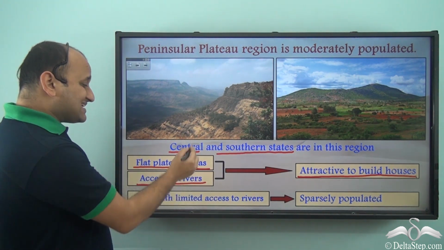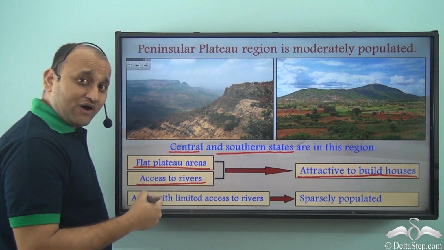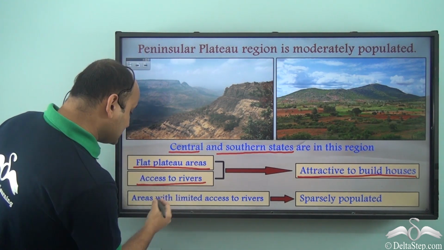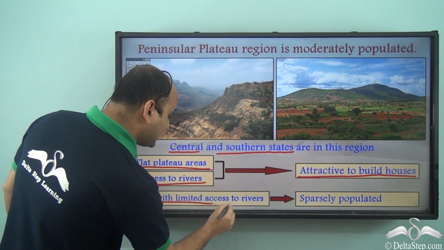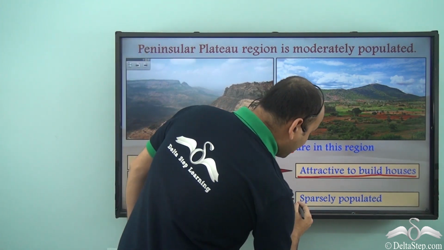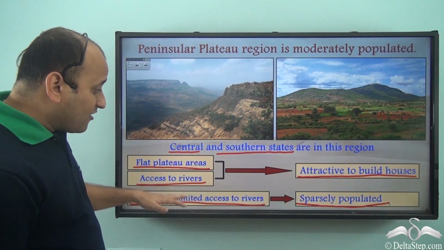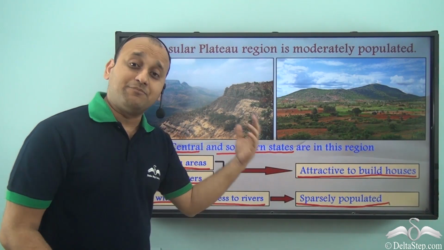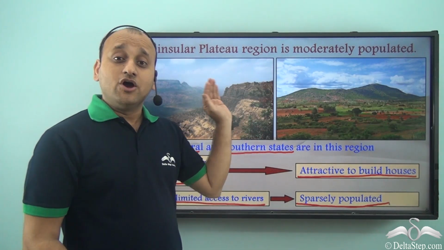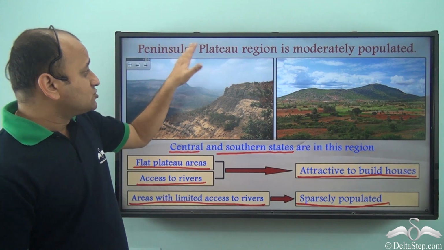And as a result, such areas in this region have high population density, while in the same region some areas have limited access to rivers. So areas with limited access to rivers are sparsely populated. So it depends on the type of natural feature available in that area. Some areas have high population density and some have low population density. So on an average, peninsular plateau region is moderately populated.